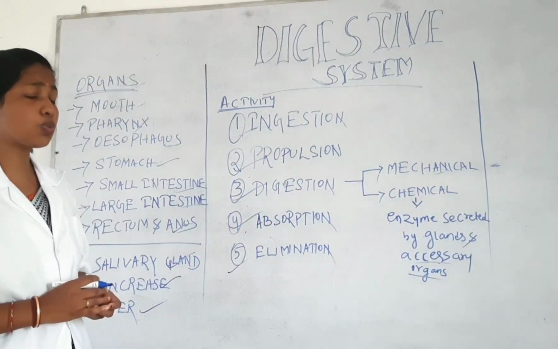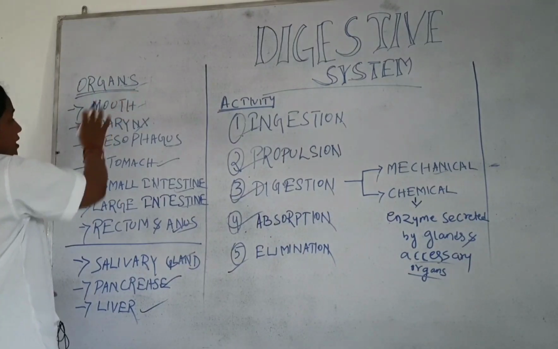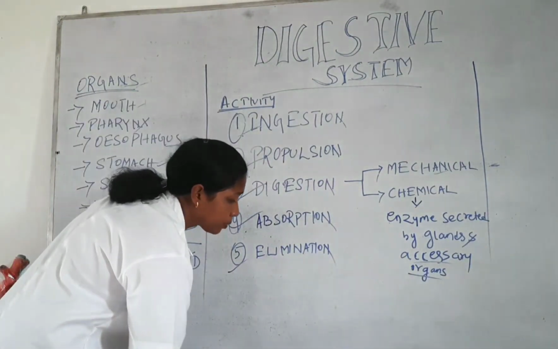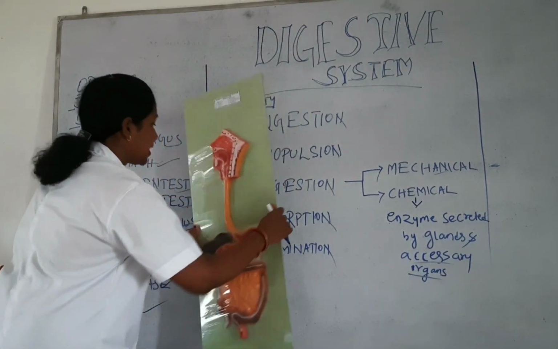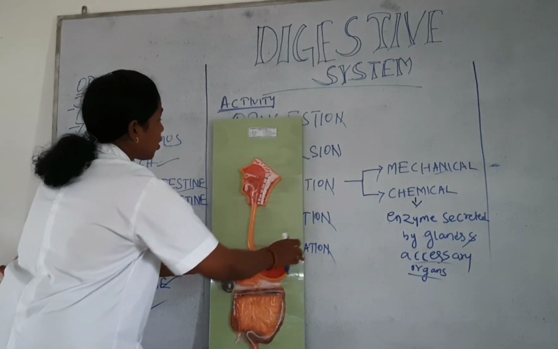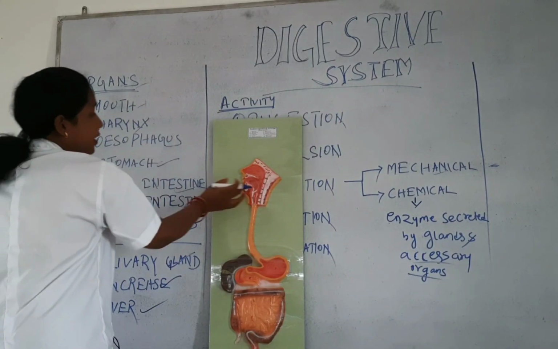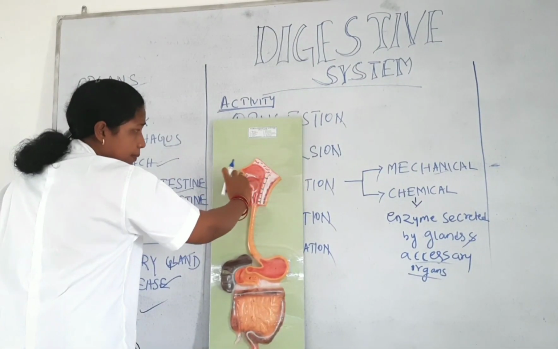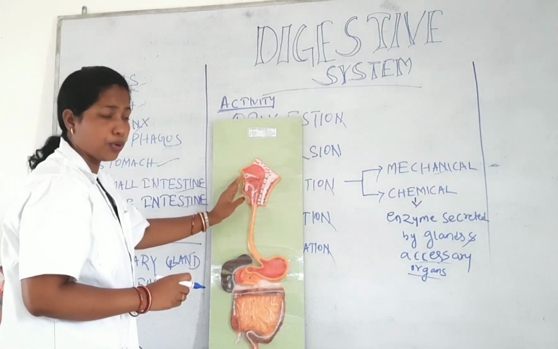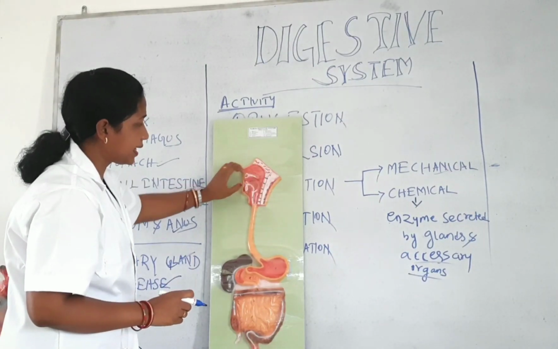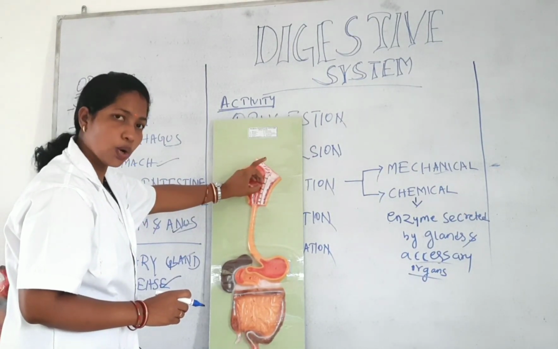Next we will discuss what are the organs present in the digestive system. So we will see the model. Here all the organs of the digestive system are present. First organ is our mouth. In the mouth only we take some food, so that is called the oral cavity. The food substance goes to the oral cavity.